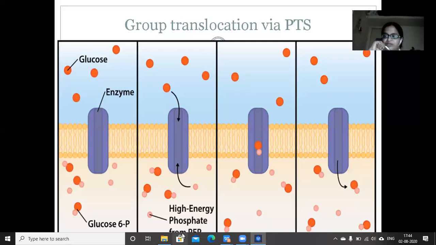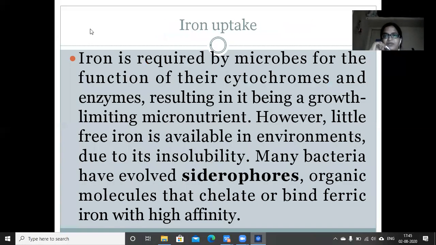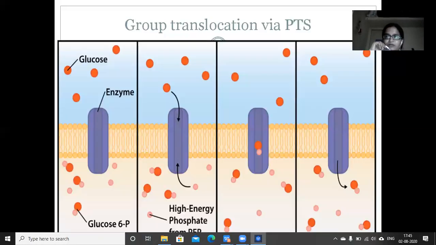Now, in group translocation, we have studied two major differences. One is that the energy source is not ATP, but other energy rich organic molecules. So what is the energy source here? It is phosphoenol pyruvate, in place of ATP. And what is the next major difference we have seen? It is the modification of the incoming molecule. The molecule which is transferred from outside of the cell to the interior will get chemically modified.